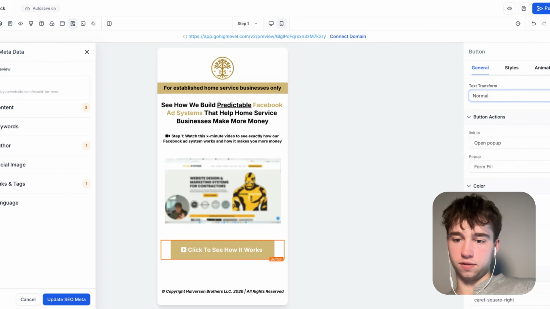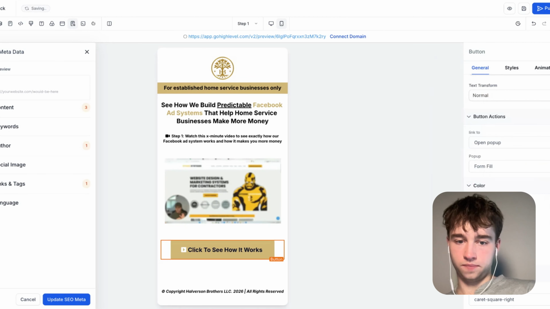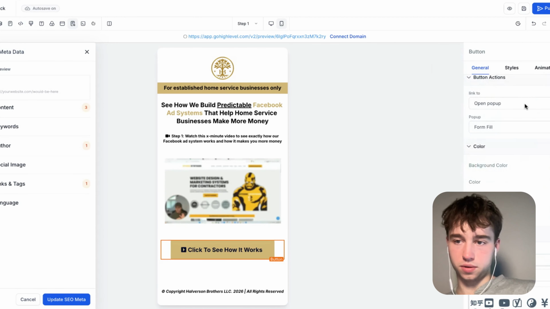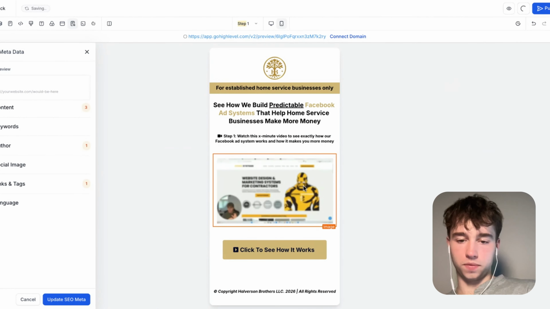And then I'm going to have the color of it be black so it looks a little clearer. And the icon, we want to make that black as well. Cool. Click to see how it works. Dope. Cool. So yeah, I think "click to see how it works" is good copy. That's what he was using.